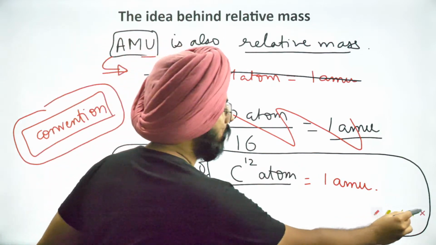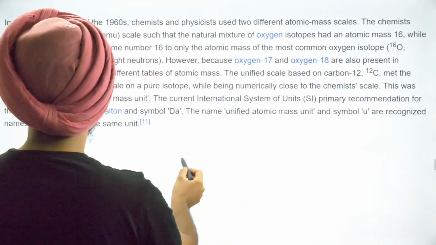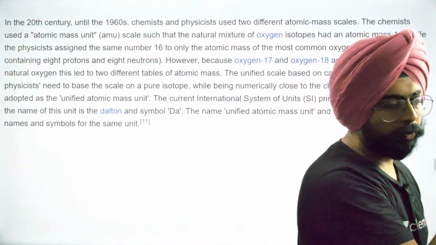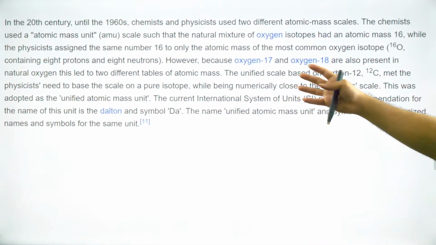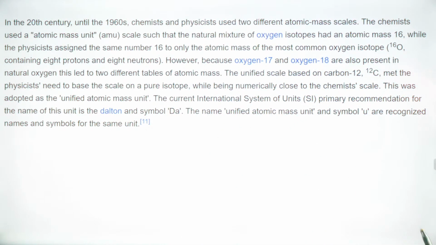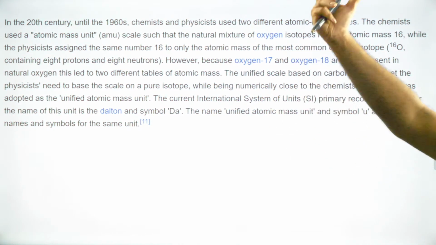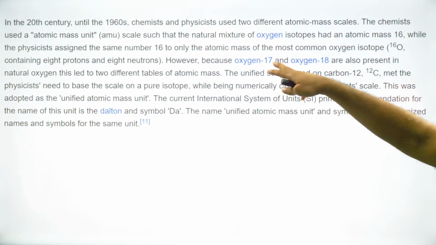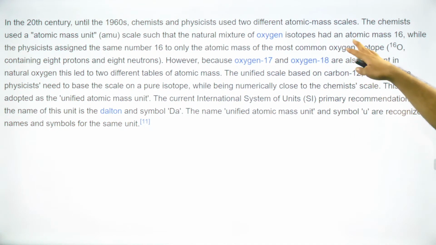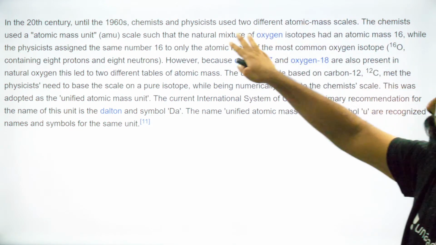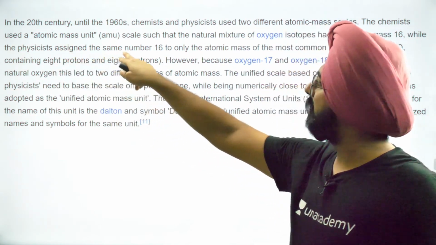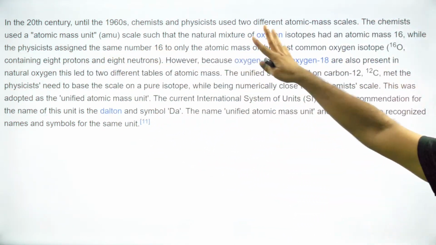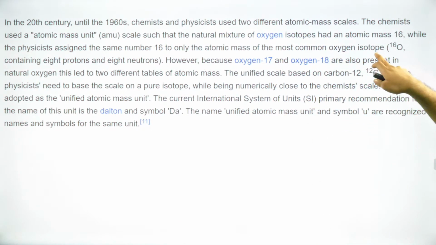So now let's try to look at a few numbers as well. Just a little bit of history if you want to read. I took the screenshot from Wikipedia itself. In the 20th century, until the 1960s, chemists and physicists used 2 different atomic mass scales. The chemists used an atomic mass unit scale such that a natural mixture of oxygen isotopes had an atomic mass 16, while the physicists assigned the same to only one of the most common isotopes of oxygen, that is oxygen 16.